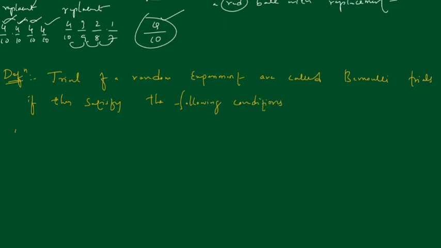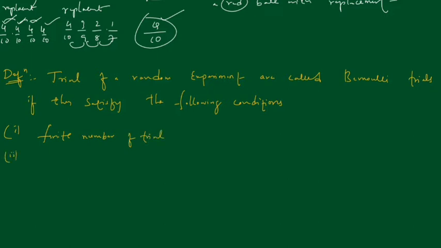Following conditions. So let's see. First condition, there should be a finite number of trials. Or simply we can say it should be finite.